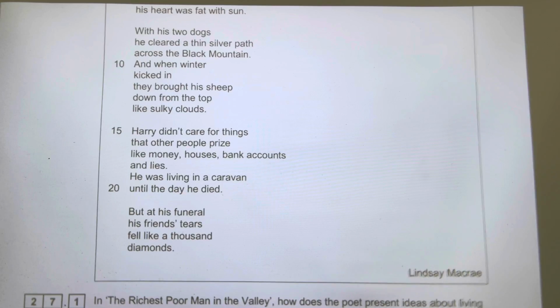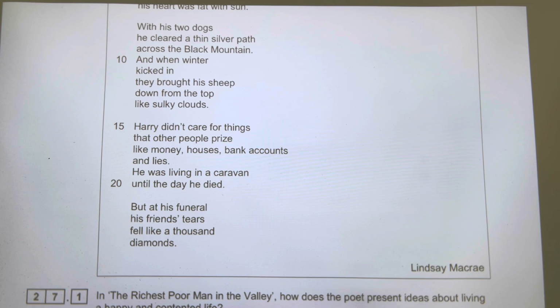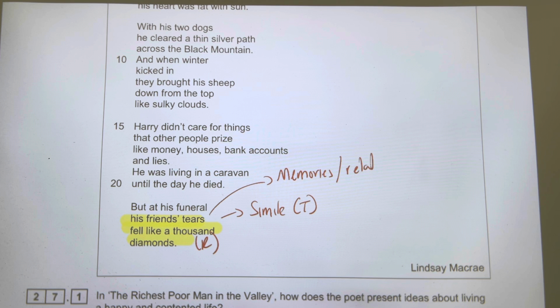Let's do an exemplar for this poem here. Let's plan one P-R-T-E paragraph. So let's use the quote, "his friend's tears fell like 1,000 diamonds." Now this will be our reference. My technique here, I can't avoid it, guys, it's the simile. And my point here is to focus on creating memories and building relationships, because that's what is important in life.